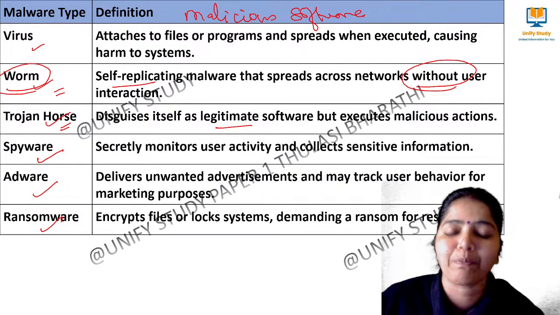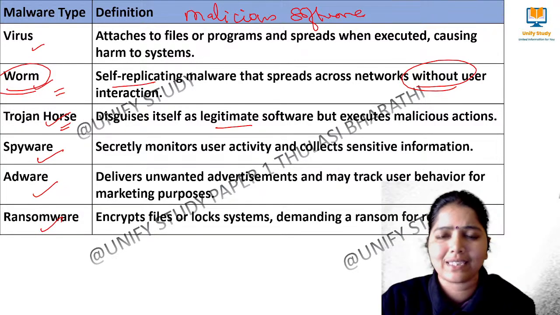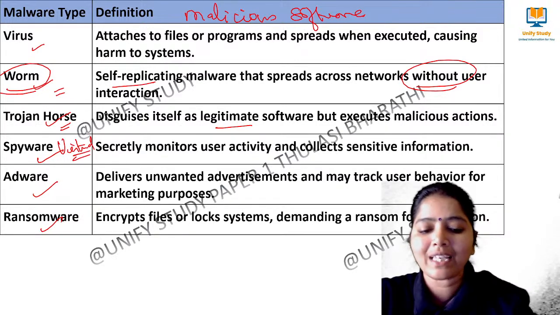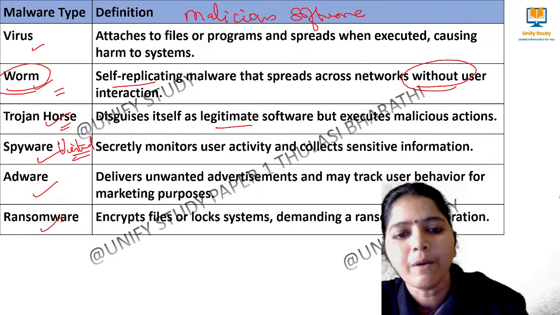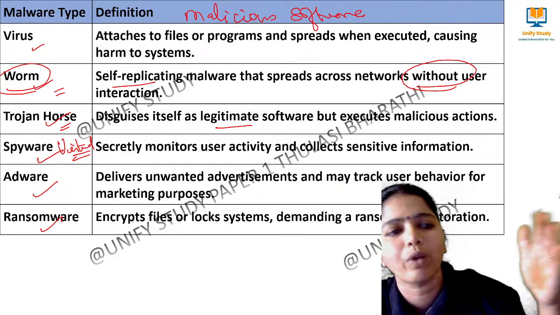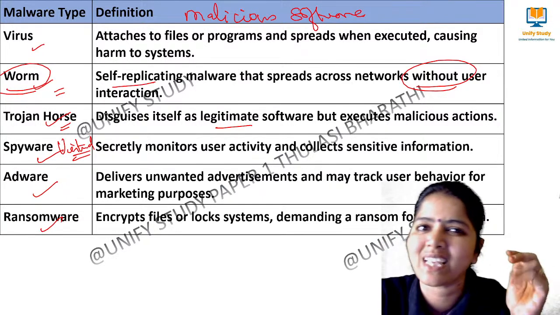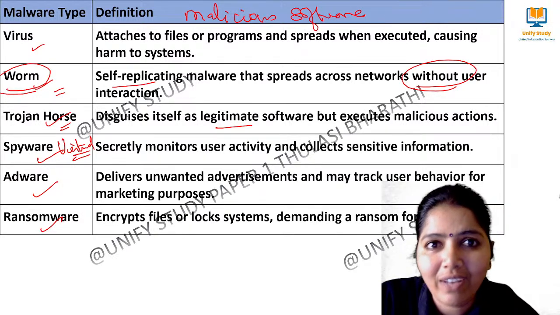Next one we have spyware. That is very easy. Nowadays when you go for transaction based things like banks and all, there you'll be having what is called a virtual keyboard. Why they have given this virtual keyboard is because keystrokes can be observed by intruders. So they will be logging whatever keystrokes that we give, right? That will be done by means of spyware. They spy whatever actions we do.